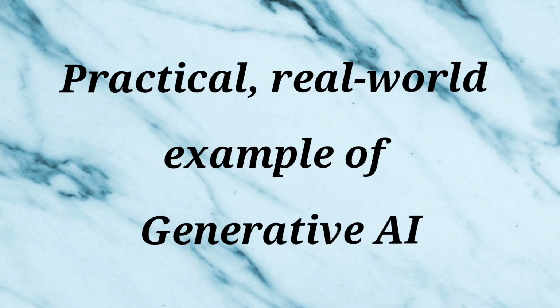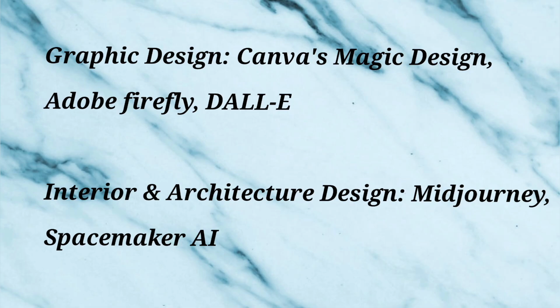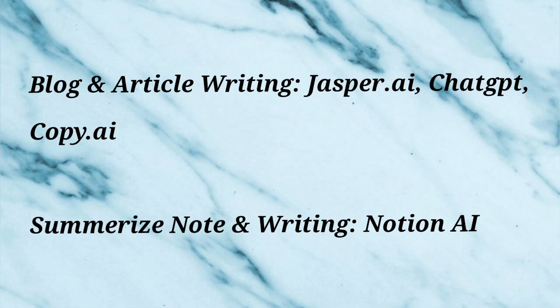Now we have to focus on some real-time examples or practical examples of generative AI. So in case of design and art, DALL-E, Midjourney, Adobe Firefly, designers create artwork, logos, posters, or even concept art by simply describing them in words. Canva Magic Design instantly generates full designs for presentations, social media, etc. based on a prompt.